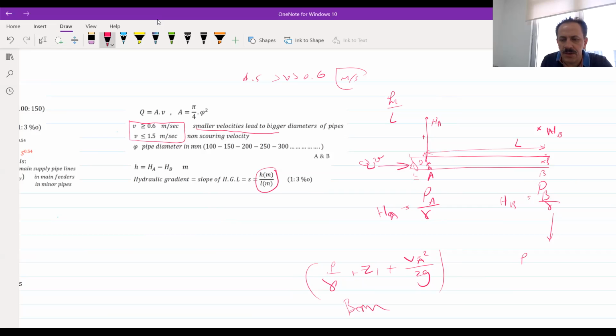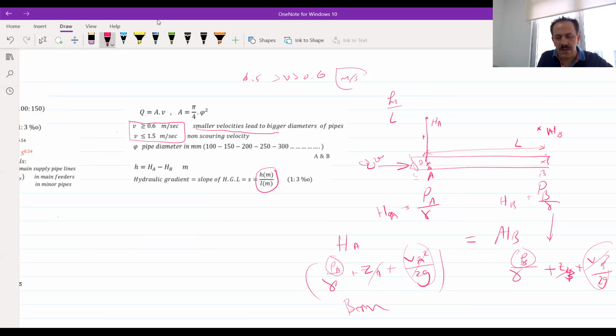For B, we have the pressure at B divided by gamma, then ZB, and the velocity at B squared over 2g. Usually the velocities are the same, so they will not affect the head. If the Z values are at the same level, they also cancel out. So still we have just the pressure head, and the head at A and the head at B should be equal to each other.